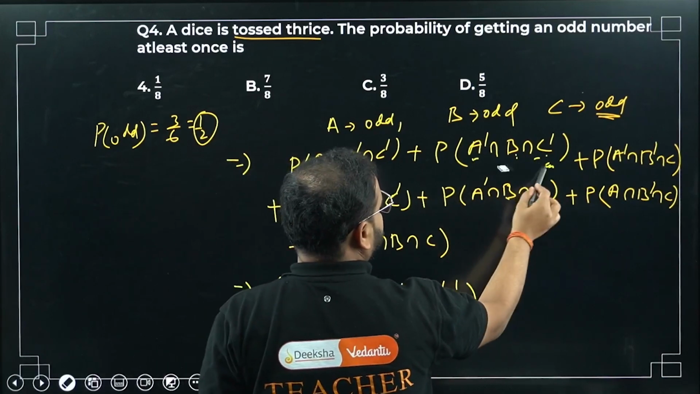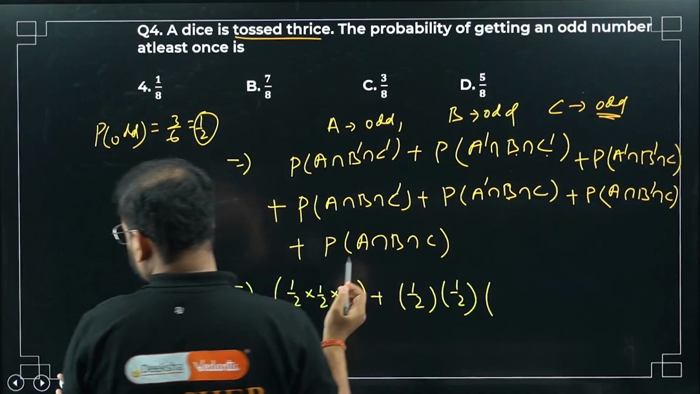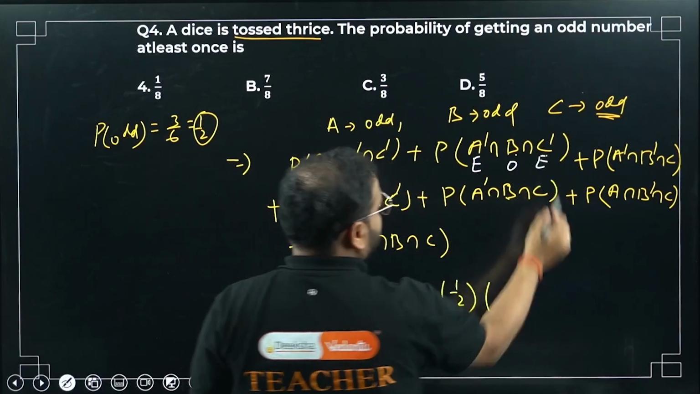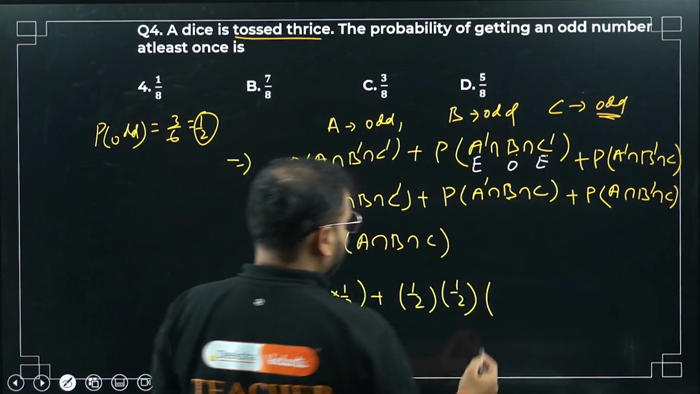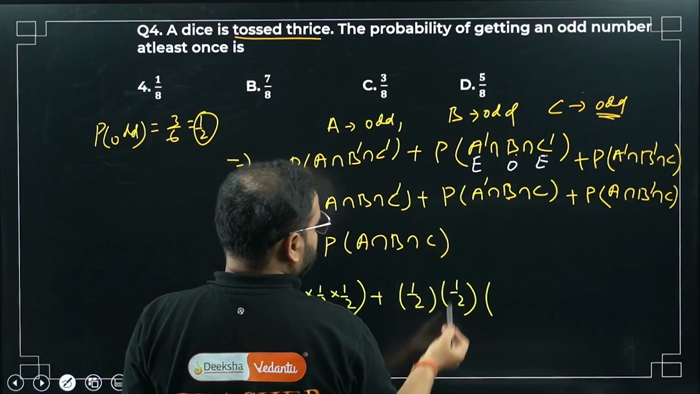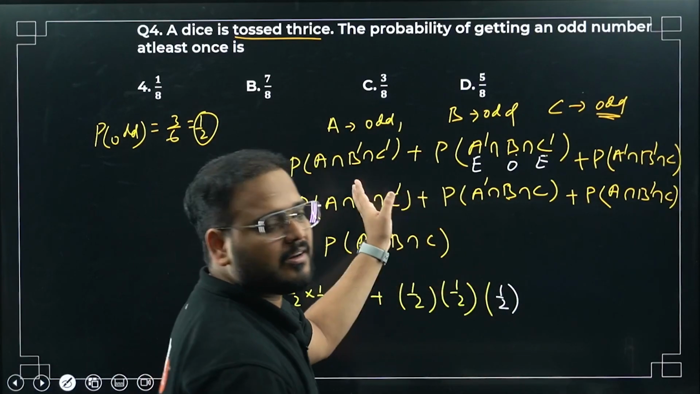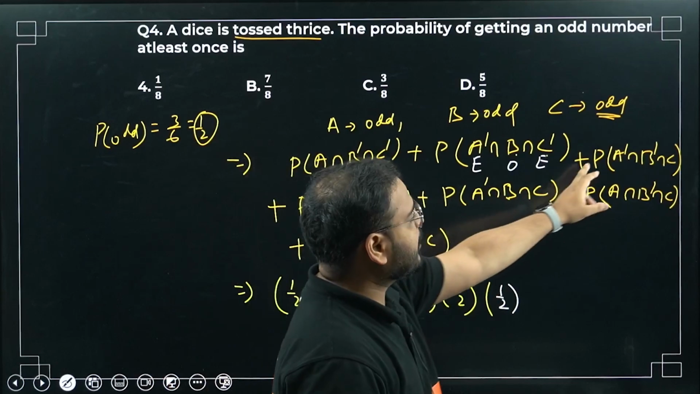One second, I'll change the ink color. This is even, this is odd, this is even, right? So what is the even condition? Again 1 by 2, sir. So odd is also 1 by 2, and even is also 1 by 2. If you check here, every time you're going to get different only, no? Like that 1 by 2, 1 by 2, 1 by 2.